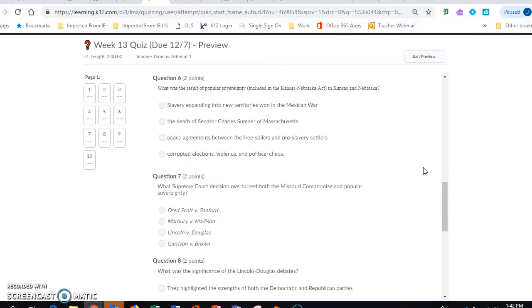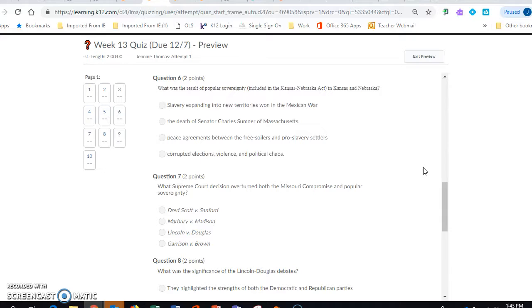Question number 6. What was the result of popular sovereignty included in the Kansas-Nebraska Act on Kansas and Nebraska? Slavery expanded into the new territories won in the Mexican War, the death of Senator Charles Sumner of Massachusetts, peace agreements between the Free Soilers and pro-slavery settlers, corrupted elections, violence, and political chaos.